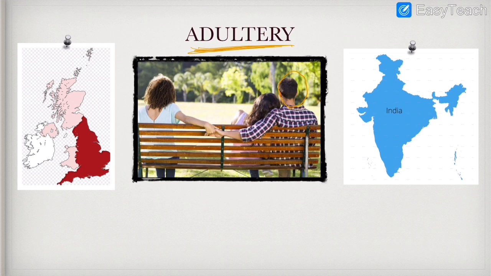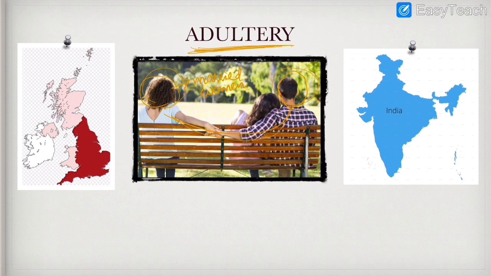Friends, adultery means if any male person has a physical relation with a woman, here meaning a married woman, and which is not rape, it means this physical relation should be voluntary, with the consent of both of them, and this is called adultery.